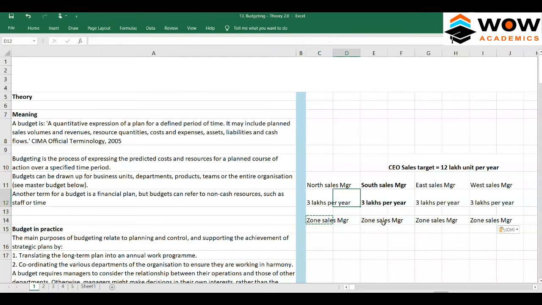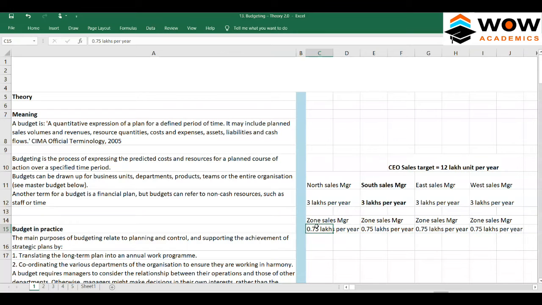Each of these regional managers will have their own subordinates. We are only speaking in terms of the south sales manager. So he has 4 managers. This 3 lakhs target will be split and given to all these 4 people. So each of them has to achieve 0.75 lakh per year. So that becomes a target.